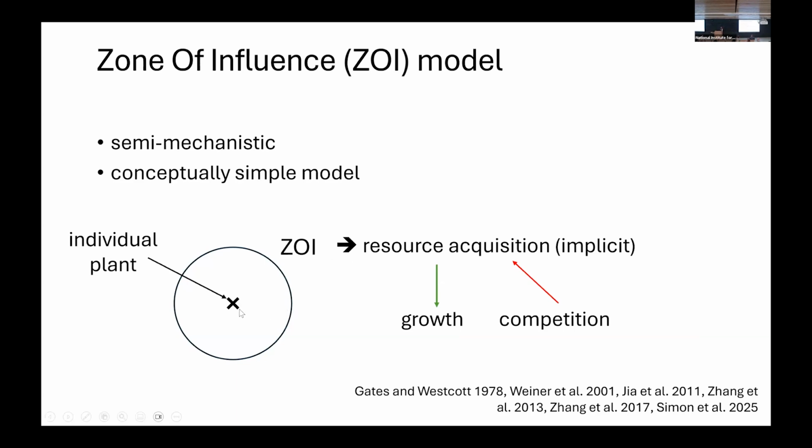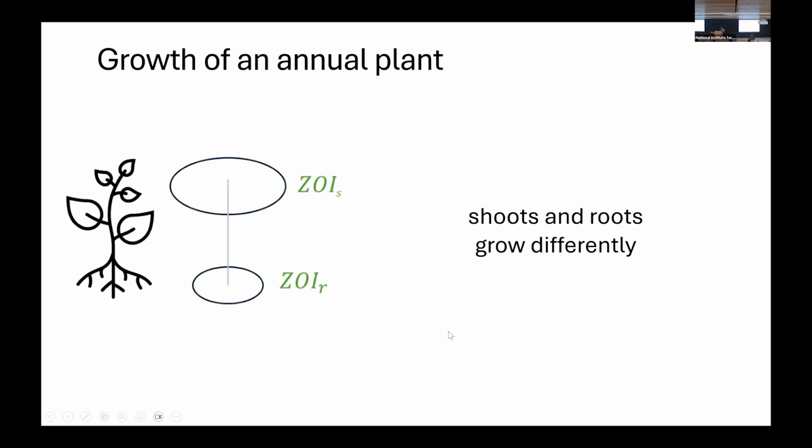Each individual plant is associated with a disk, its zone of influence, within which it will acquire resources. So the bigger the ZOI, the more resources the plant can acquire and therefore convert into growth. But if there is competition, the amount of resources acquired is decreased and therefore growth is decreased.